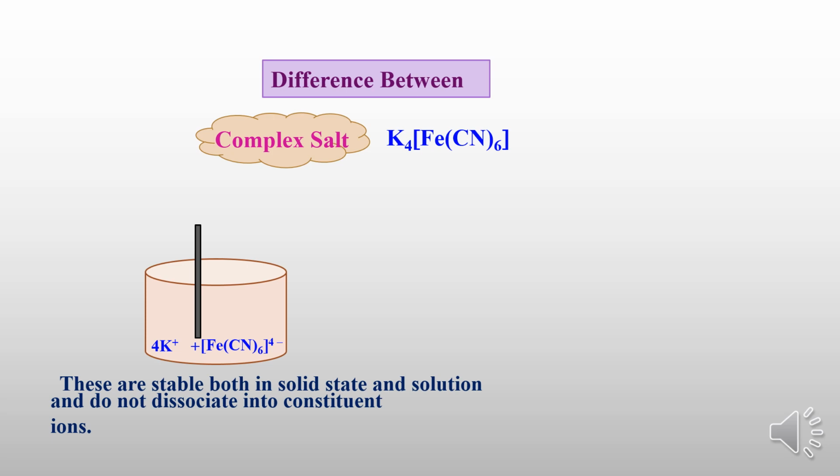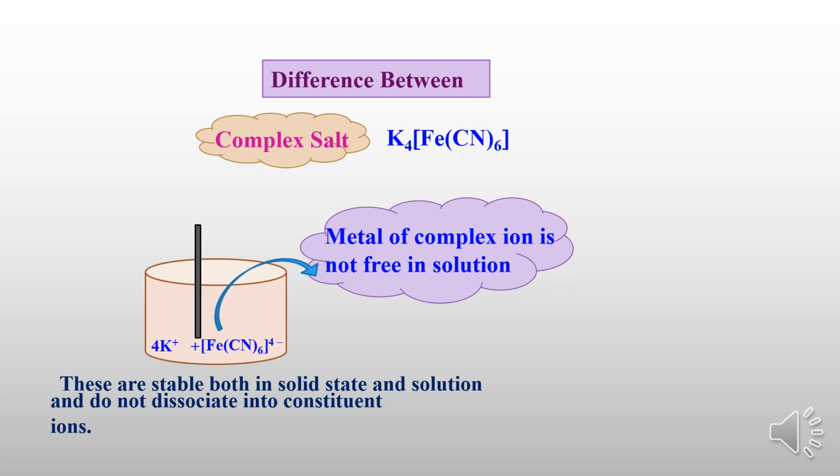Only the counter ions present outside the sphere, outside the square brackets, the cations on the left side or the anions on the right side, will dissociate. Whatever the coordination sphere has will not dissociate into individual ions. The coordination sphere has its own identity.